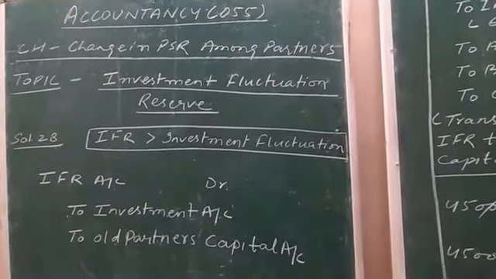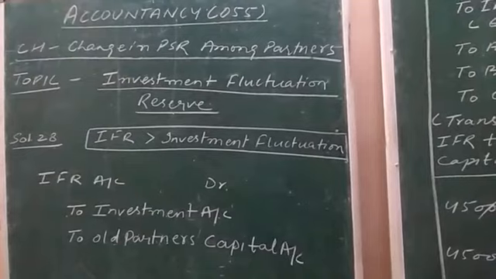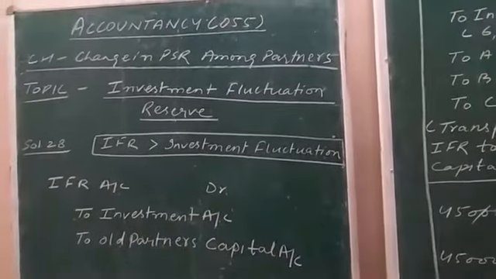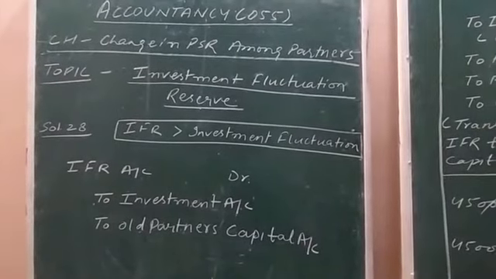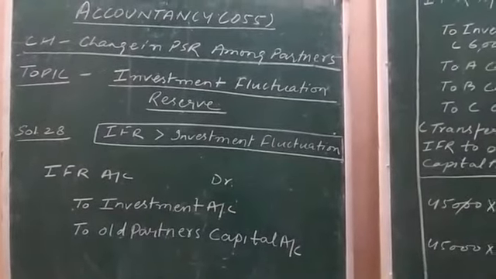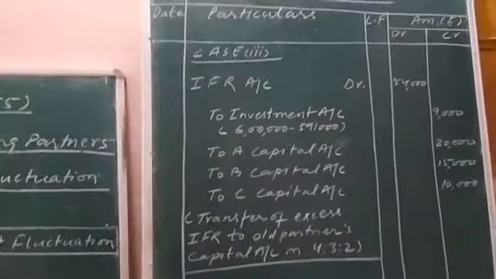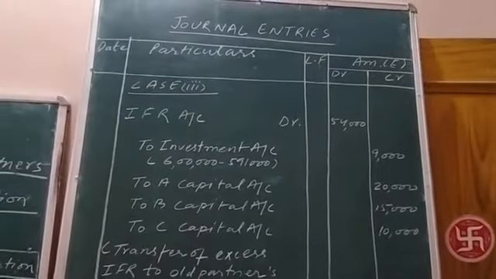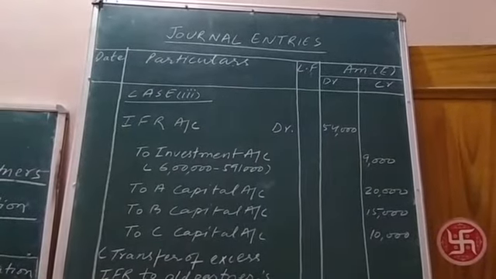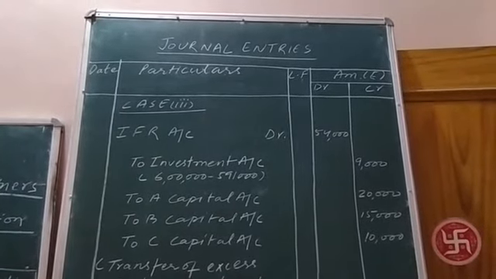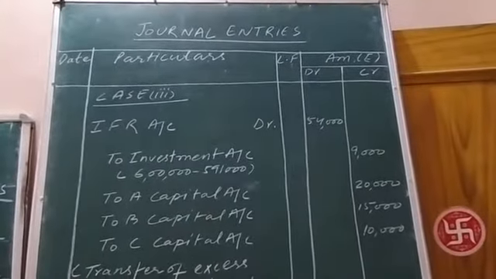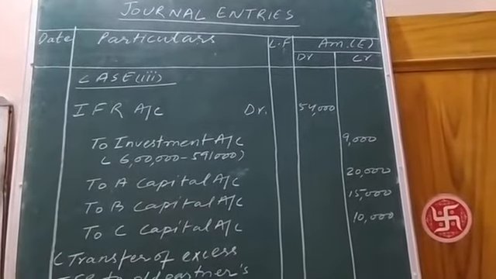Now on the basis of this basic journal entry on the left hand side board, we are going to solve question number 28, case 3. Just see. IFR account debit. The reserve maintained related to investment fluctuation was of rupees 54,000 as appearing on the liability side of the balance sheet.